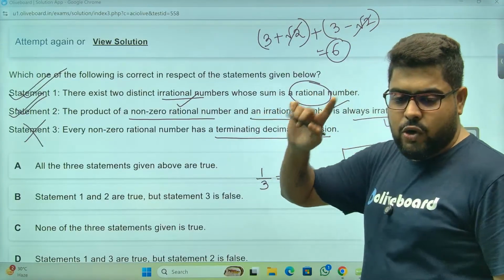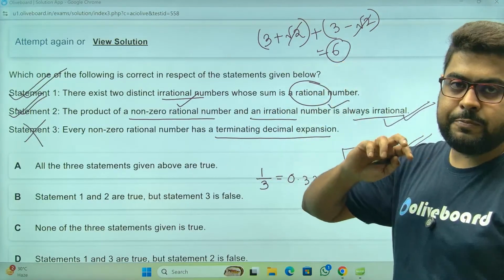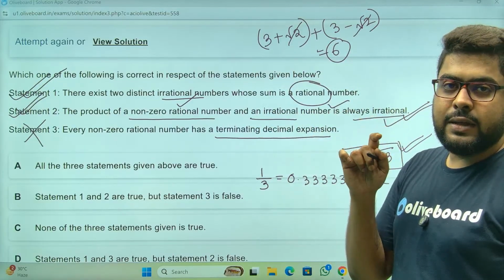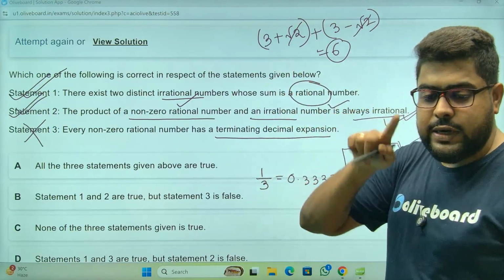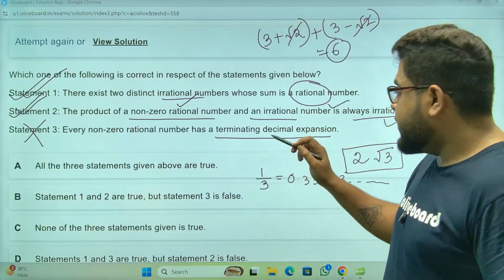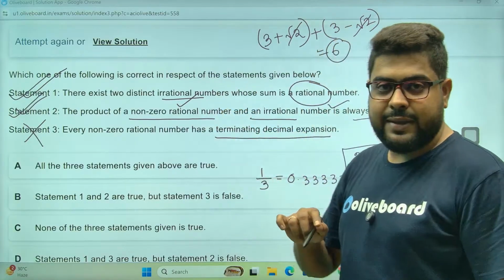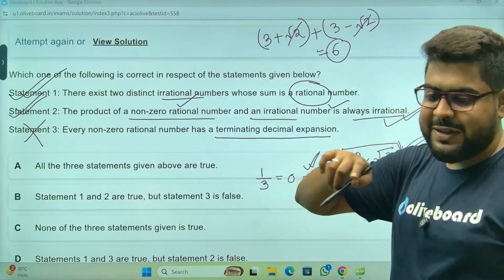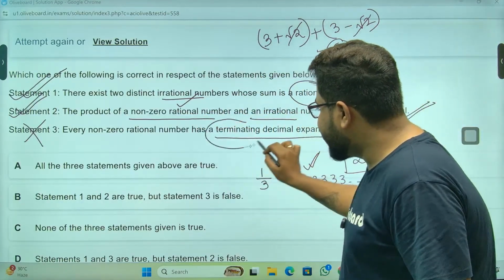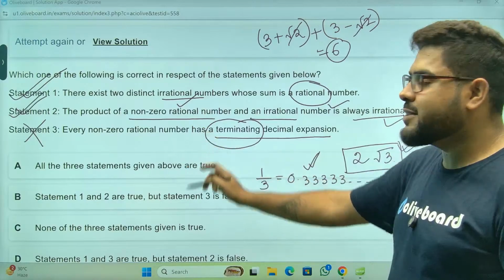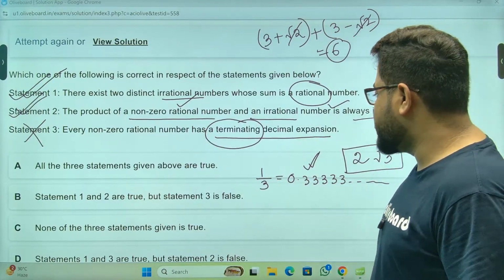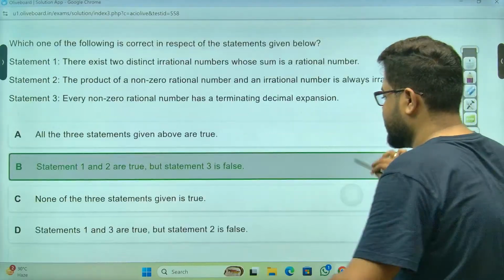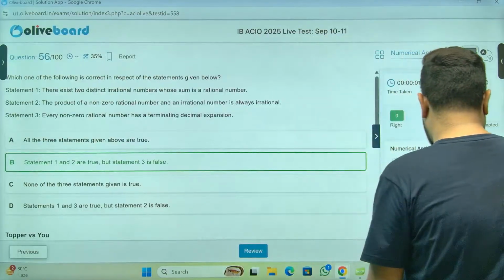Non-terminating decimals are of two types: non-terminating repeating and non-terminating non-repeating. Irrational numbers are those that are non-terminating non-repeating. This one is non-terminating but repeating, so it counts as a rational number, but again it is not terminating. So this is where statement 3 fails. Statements 1 and 2 are true, statement 3 is false. Option B is the answer. Option B most definitely is the answer.